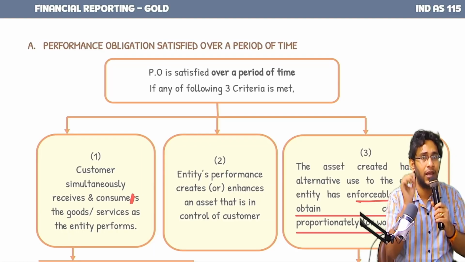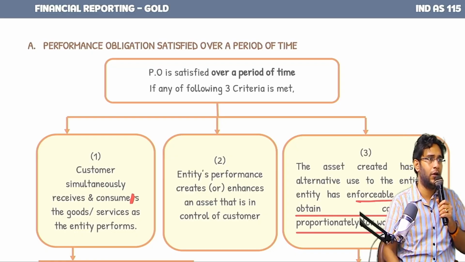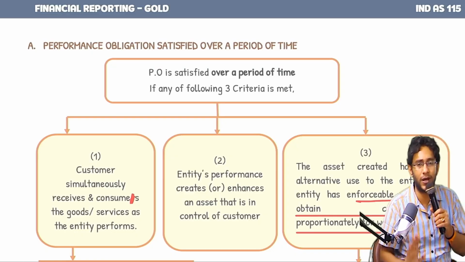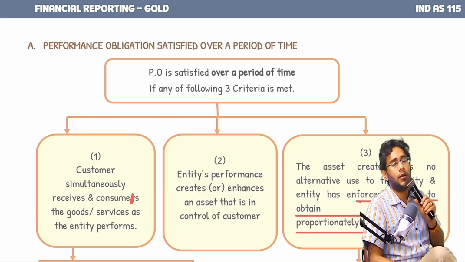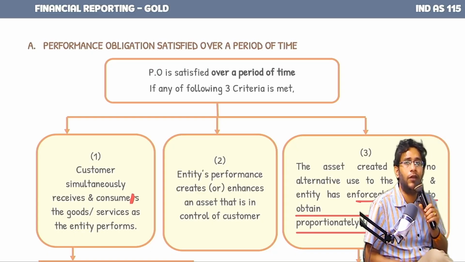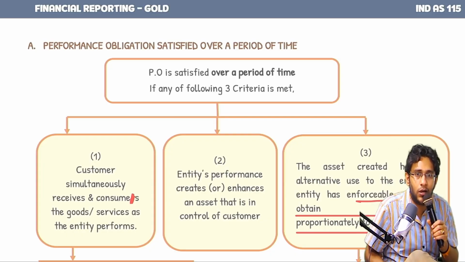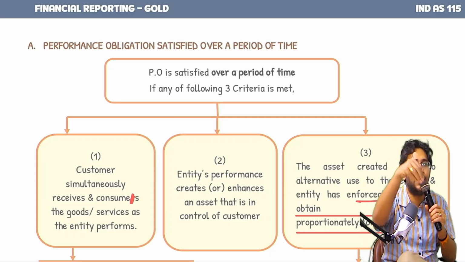If you pass any one of the following 3 criteria, you pass more than one, no problem. If you pass at least one, the PO is treated as satisfied over a period of time. Sir, what if I don't fulfill any one of these 3? Then automatically it is treated as the PO satisfied at a point in time.